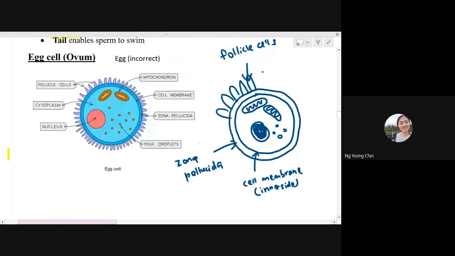Okay, please remember they do have 3 layers: inner cell membrane, outer zona pellucida. This zona pellucida is just like the eggshell, okay, the eggshell of the ovum itself. They have outermost, which is a follicle cell. So inside they have the mitochondria, they have the nucleus. So that's all about the structure of the egg cell. Please remember about the layers.